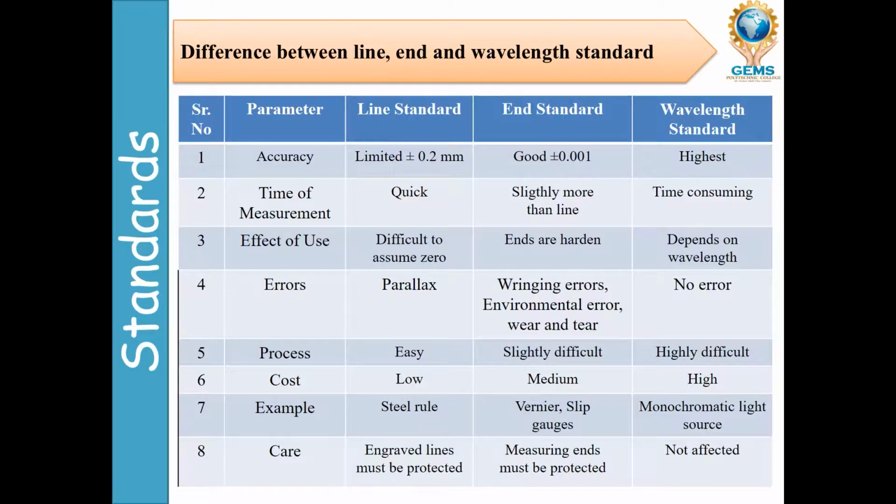Because in end standard, there can be measuring jaws, or anvils in micrometers. The ends will be protected, otherwise it will become difficult. In wavelength standard, it is not affected, there is no need to protect either of them, but the light must be kept safe. If the monochromatic light source is a problem, it affects wavelength standard, but otherwise it is not affected. This is the difference between line standard, end standard and wavelength standard.